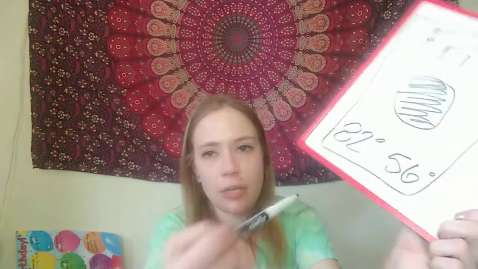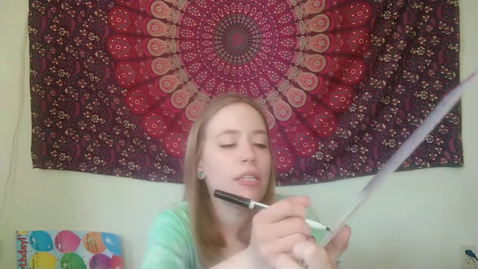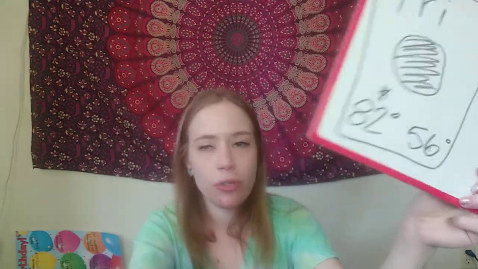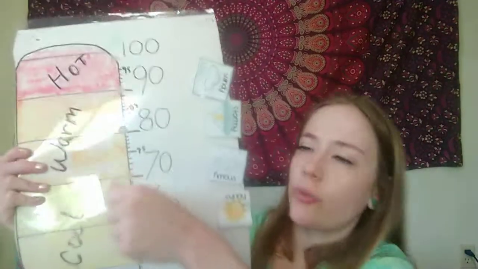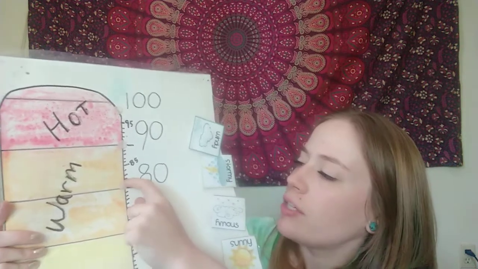So which of these temperatures, 82 degrees or 56 degrees, is our highest temperature tomorrow? Or which one, I guess, is closer to 100, if you will? So if you said 82, you were correct. So let's see where that's going to fall on our temperature ranges tomorrow. We have 80, and we can just count up two more because 80 plus 2 is 82. So 81, 82. And we are still in the warm temperature range.